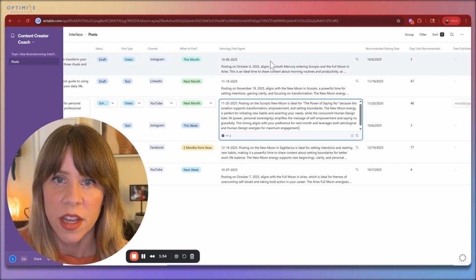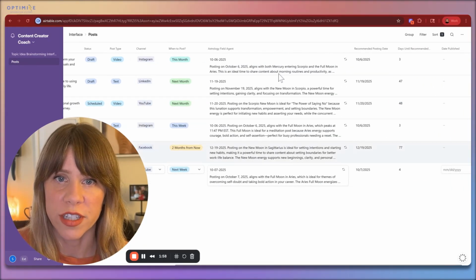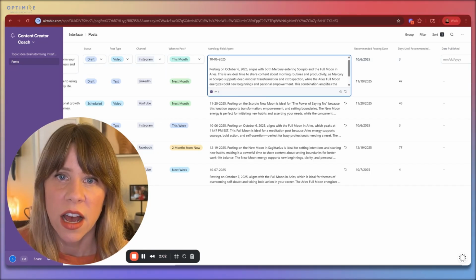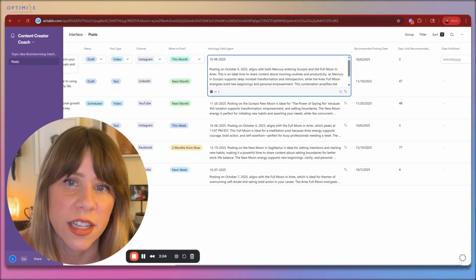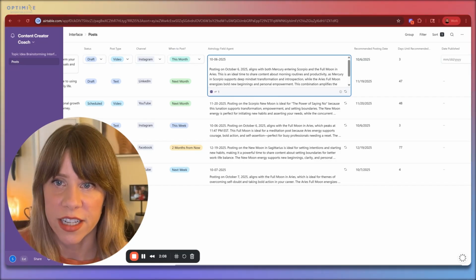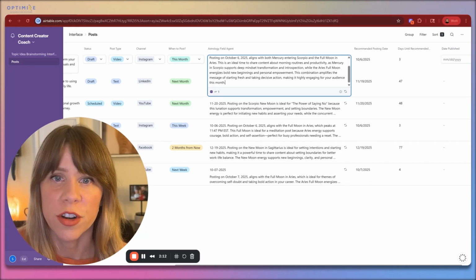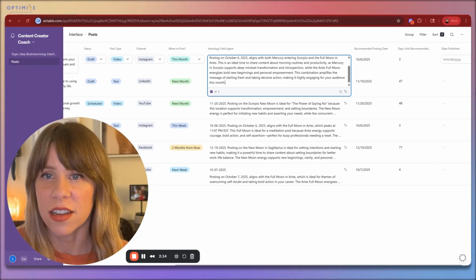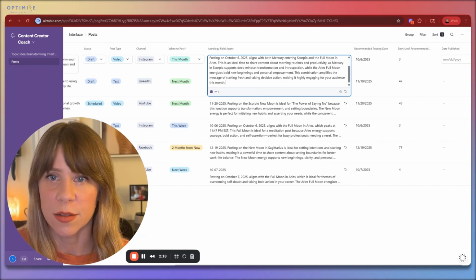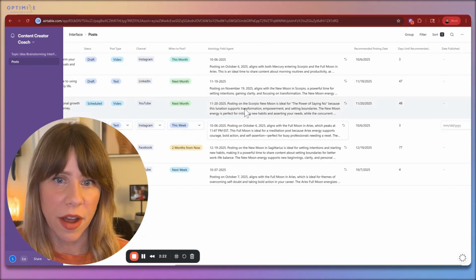be a good time. And so for the example that is harnessing the power of morning routines that we want to post at some point this month, it has a recommendation to post on October 6th. So that's when Mercury enters Scorpio and the full moon is in Aries. It tells you why this would be a good time. Mercury in Scorpio supports deep mindset transformation. Aries full moon energizes bold new beginnings and personal empowerment. And so this could be a good time to post about that.